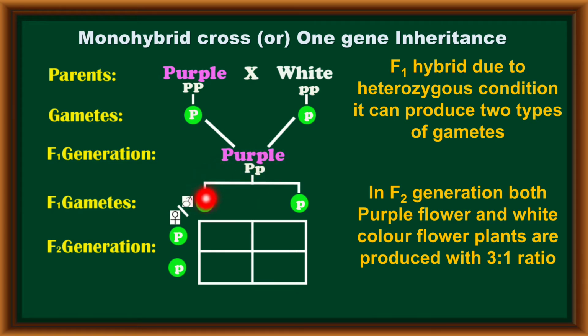Of these, 50% of gametes have the capital P allele and the remaining 50% have the small p allele. After self-pollination between two F1 hybrids, a total of 4 plants are produced in the F2 generation. Of these 4 plants, 3 have purple flowers and 1 has white flowers. This character was hidden in the F1 generation, and again it appeared in the F2 generation.